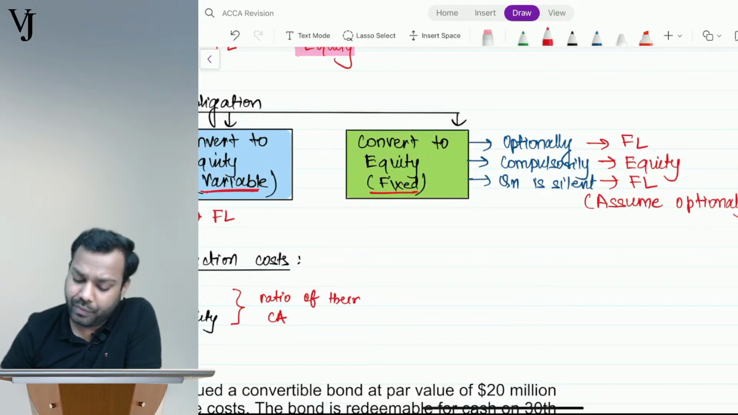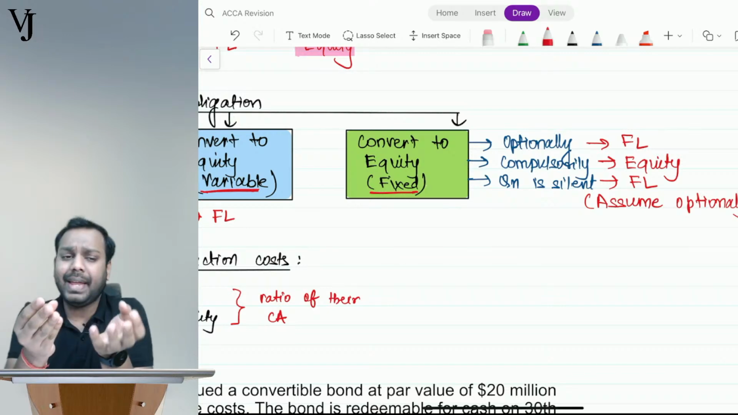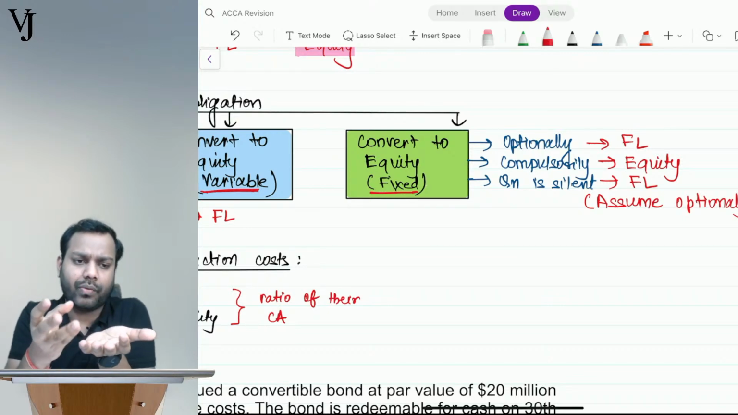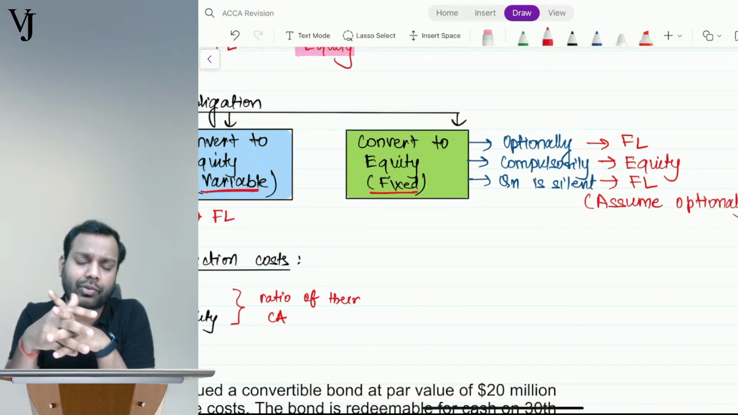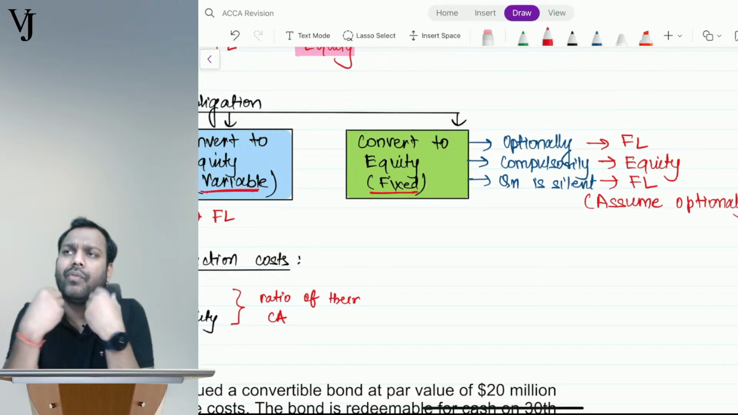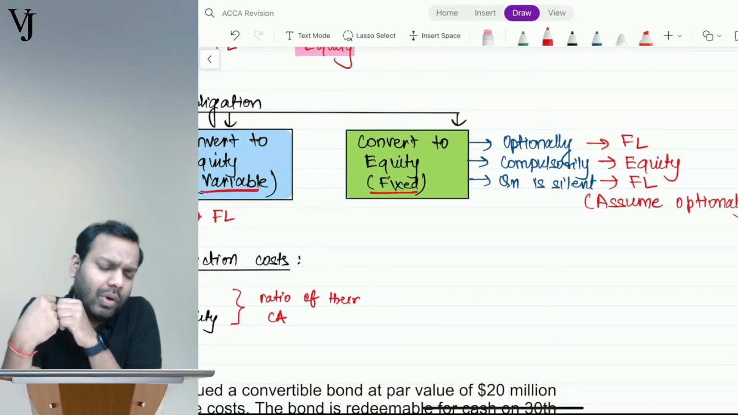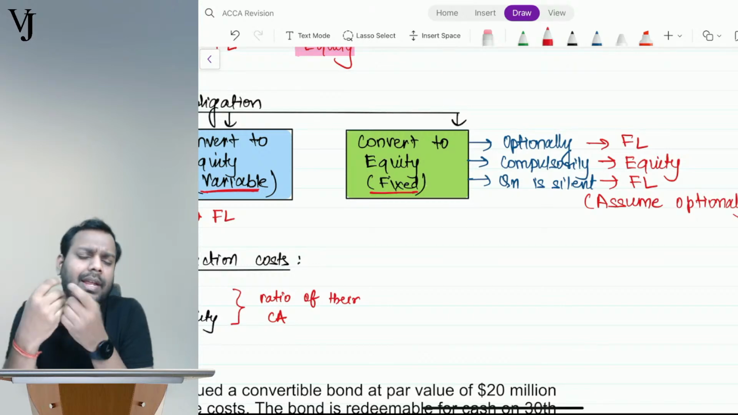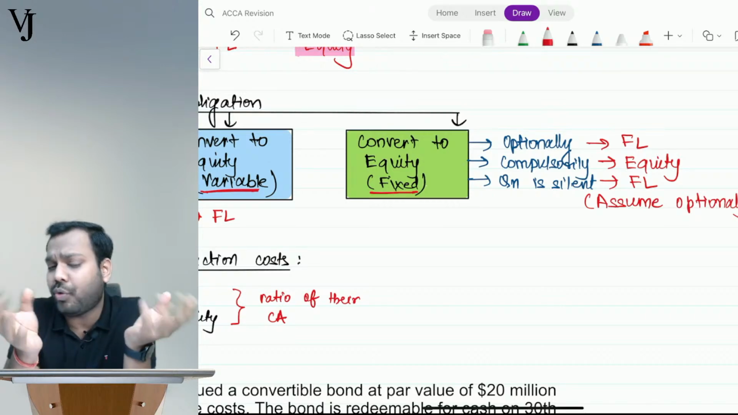Okay. Now, if it is convertible to equity and it is fixed in number, convertible to a fixed number of equity shares, then I'll check whether it is optionally convertible. See, I'll tell you. I took a loan of 100,000 from Ayush, and I told Ayush, when I repay this loan, I will give you 1,000 equity shares of my company, or I can give you cash, whatever you want. I am giving the option to you.